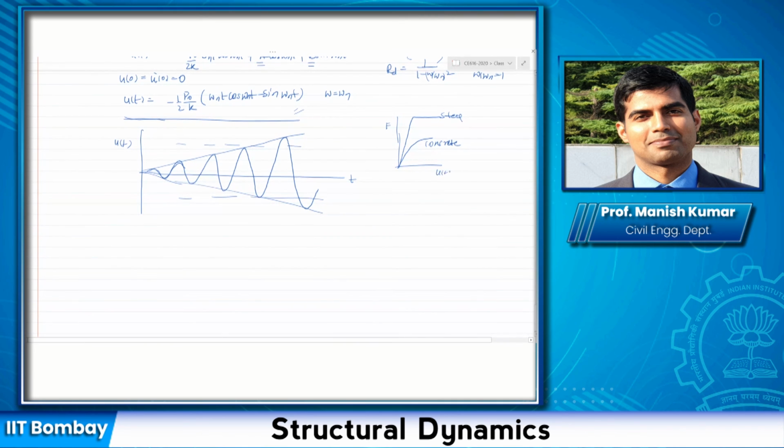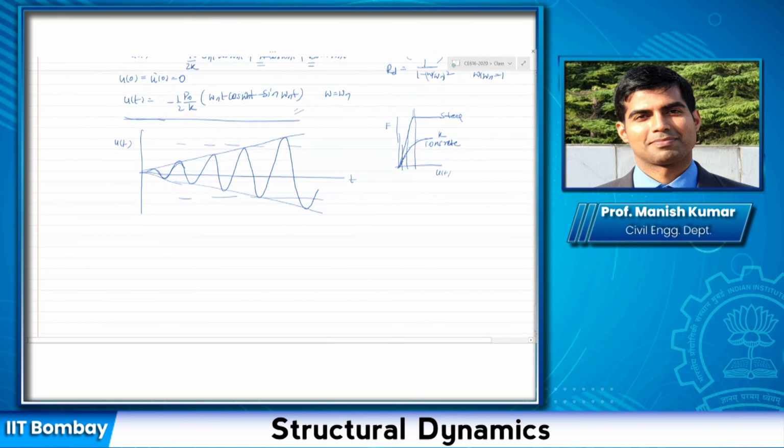As the displacement increases, for concrete, due to deterioration, it changes stiffness at each and every point. For steel, it starts changing stiffness after it yields.